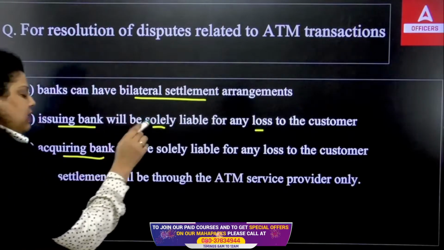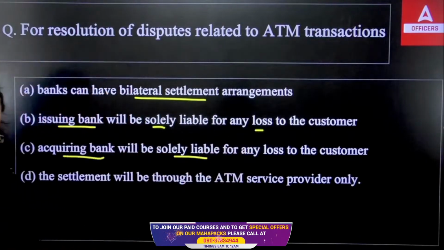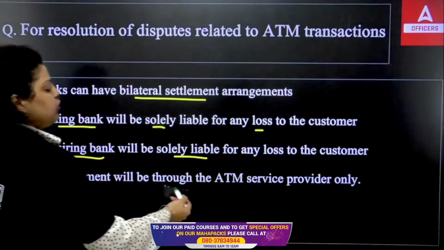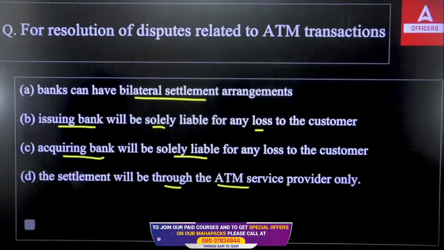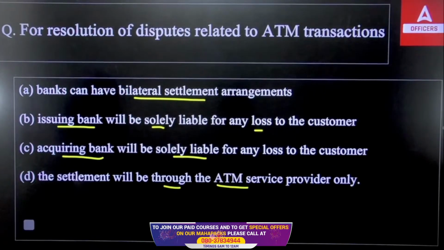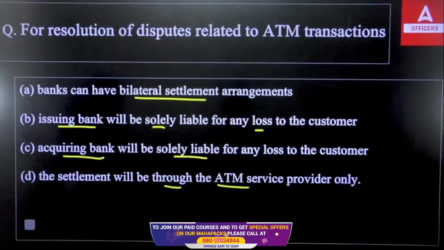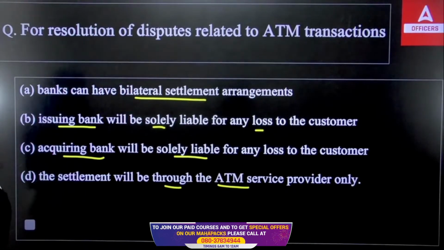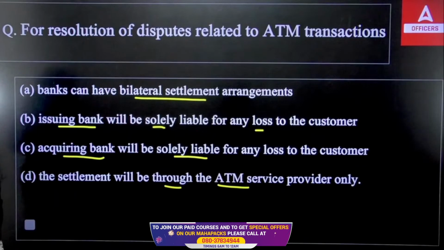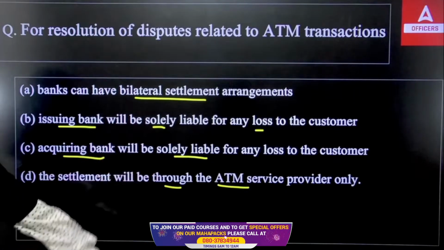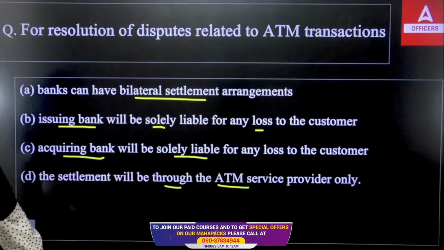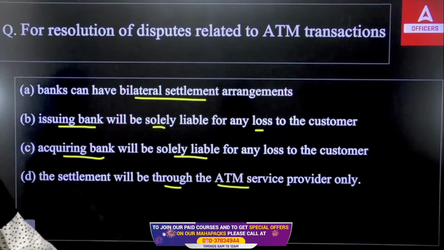Third, acquiring bank will be solely liable for any loss of the customer. Third, the settlement will be through the ATM service provider only. So if you want a resolution of disputes related to ATM transaction, which of the following will be correct? The bilateral settlement arrangement should be there, or issuing bank has to take the loss of the customer, acquiring bank has to take the loss of the customer, or the settlement will be done through the ATM service provider only. Which of the following is correct?